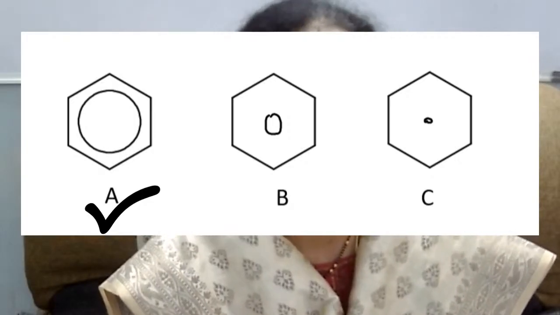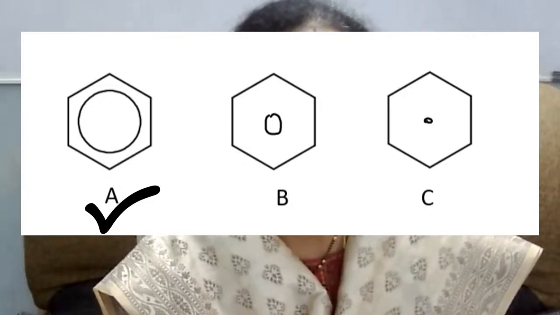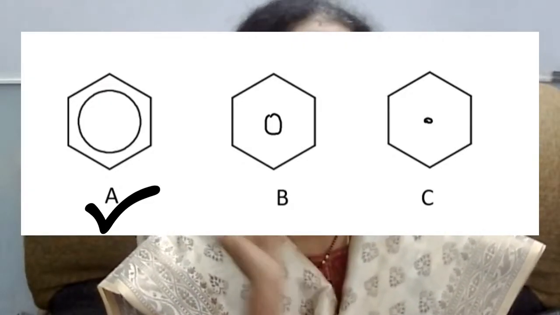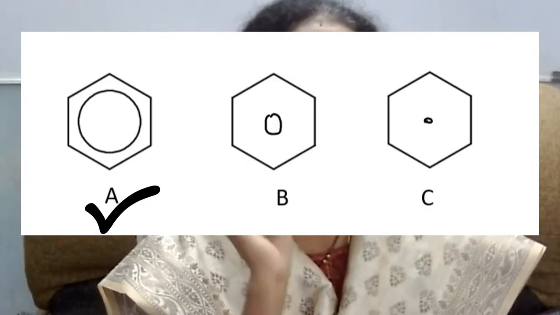That is why this structure is the correct representation of benzene. Never ever write the benzene structure with a small circle inside the hexagon. That is the wrong way of representing the structure, and most students usually represent it like this because they don't know the importance of the circle, why a circle is kept and how it should be kept. You should be aware of that first.